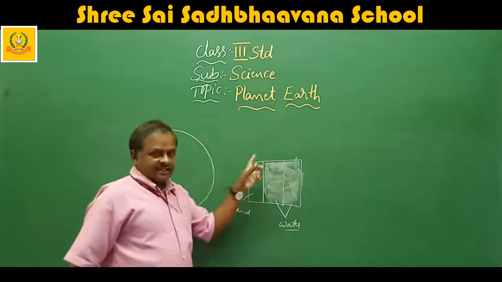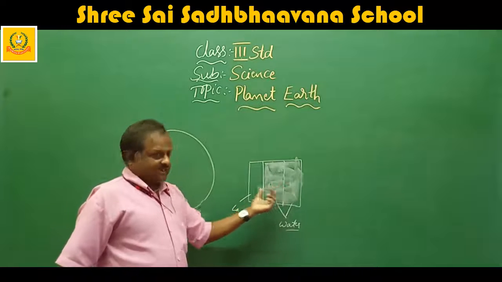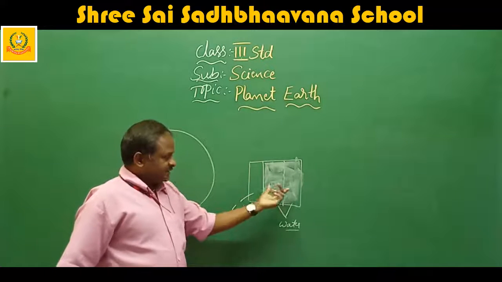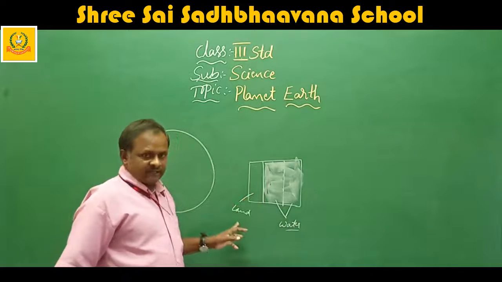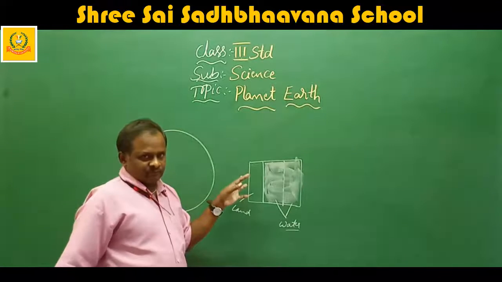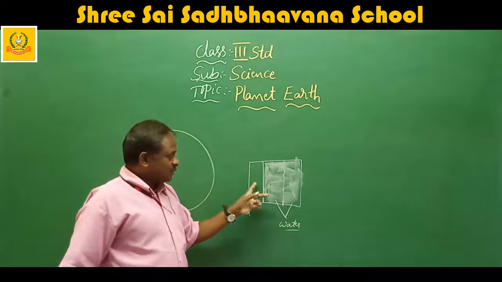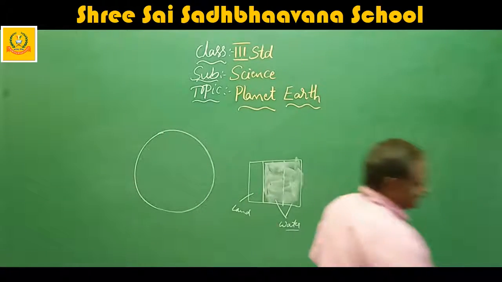This is imaginary. I am showing how the 1/3 and 2/3 are taken. If you take a whole and divide it into 3 equal parts, 2 parts are water and 1 part is land. Don't think our Earth is square. I am only explaining how the 1 part and the 2 parts of water are taken.